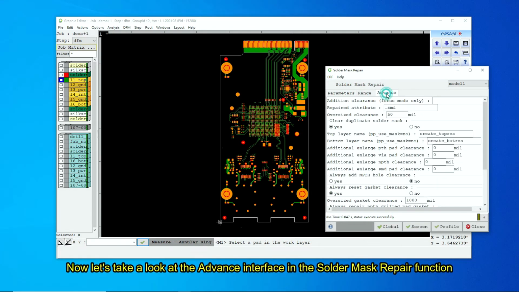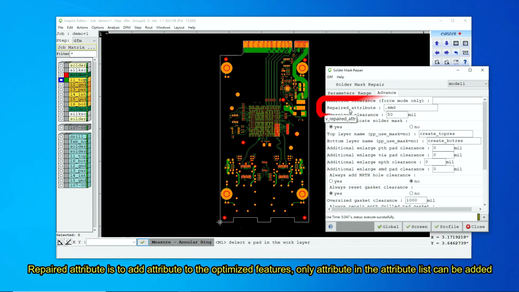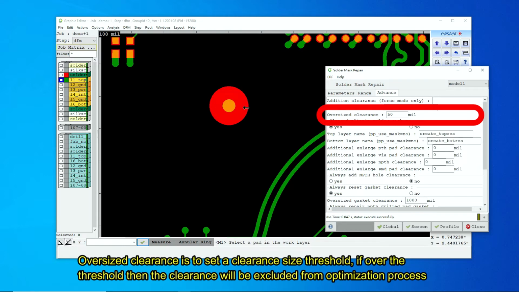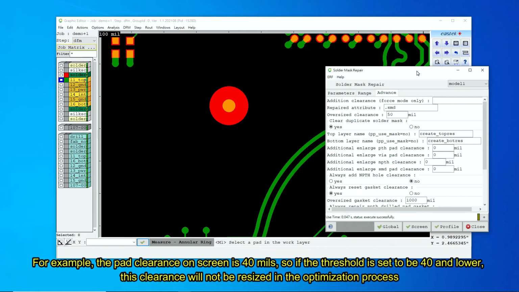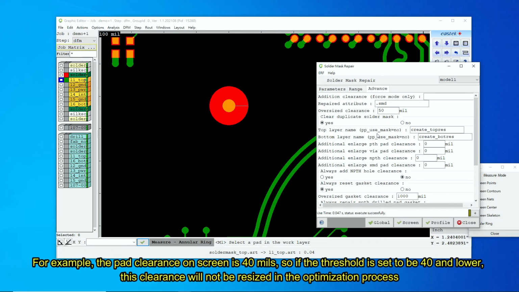Now let's take a look at the advanced interface in the solder mask repair function. Repaired attribute is to add attribute to the optimized features. Only attribute in the attribute list can be added. Oversized clearance is to set a clearance size threshold. If over the threshold, then the clearance will be excluded from optimization process. For example, the pad clearance on screen is 40 mils, so if the threshold is set to be 40 and lower, this clearance will not be resized in the optimization process.